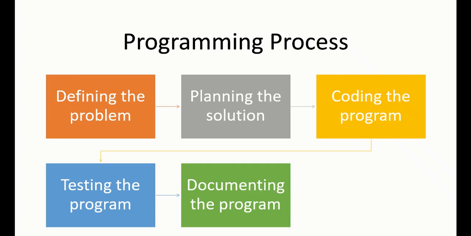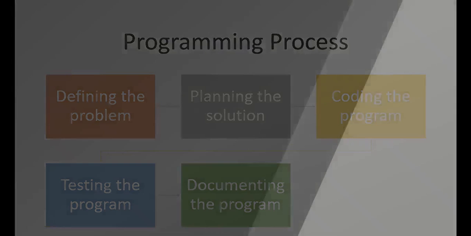For example, we have a problem where we want to multiply, so we need to write the code, and after that we need to test, because testing is very important after writing a program or code. It tells us whether our program has a bug, meaning any error in the program. And after that we need to document the program.